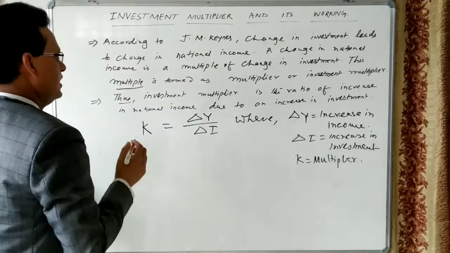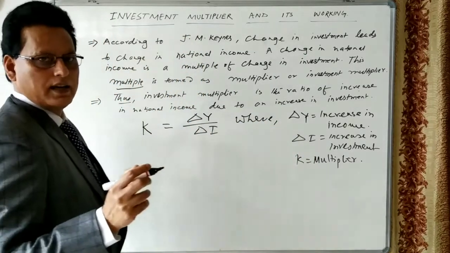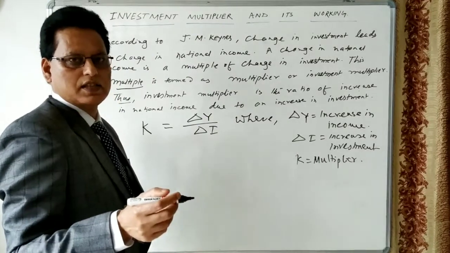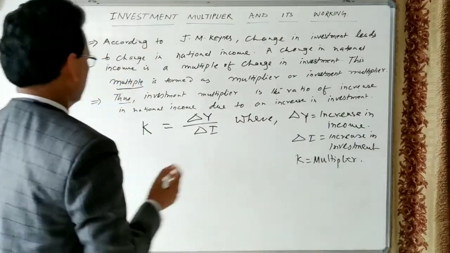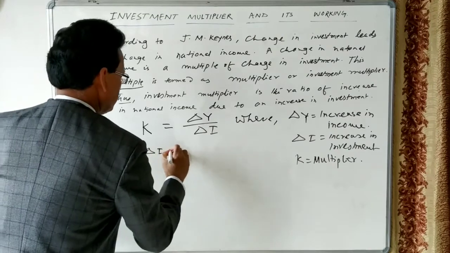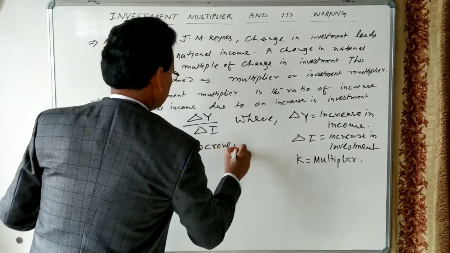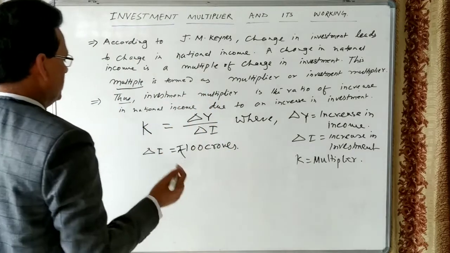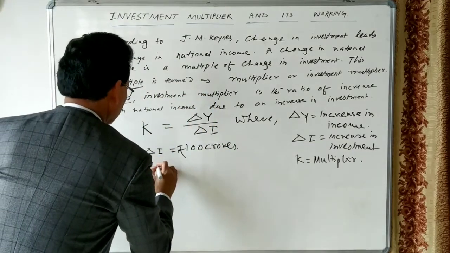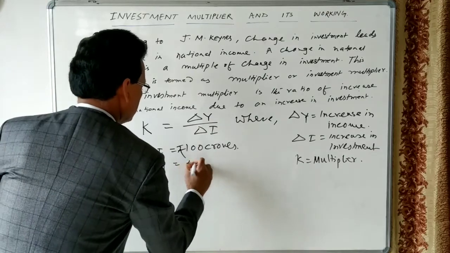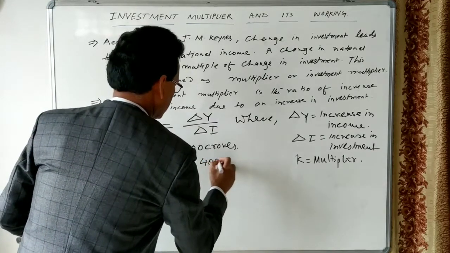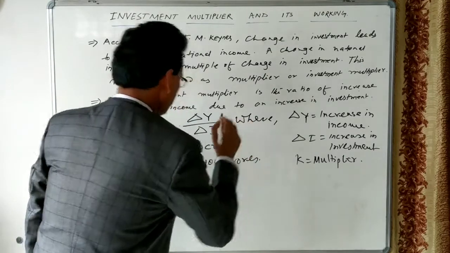Take the example: suppose the government has made an investment of 100 crore rupees. Suppose investment increases by 100 crores, and because of that, income increases by 400 crores.